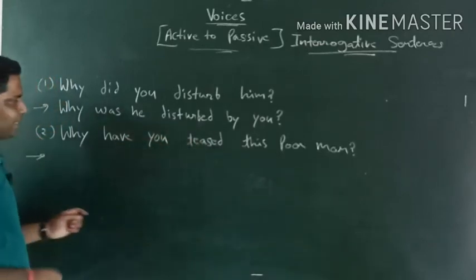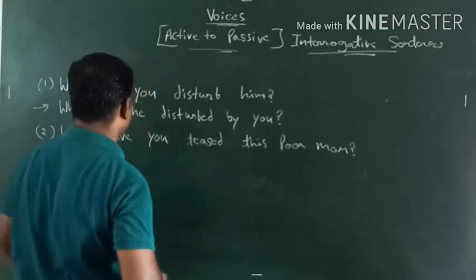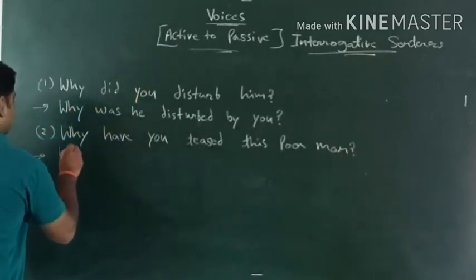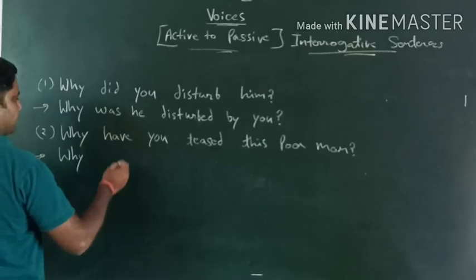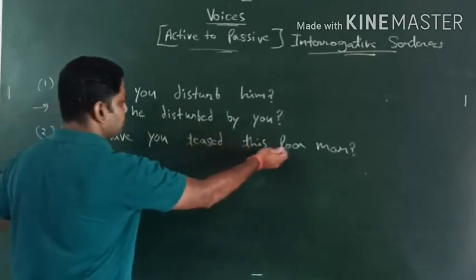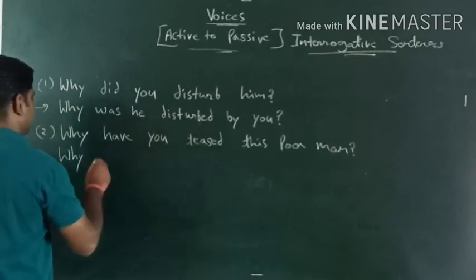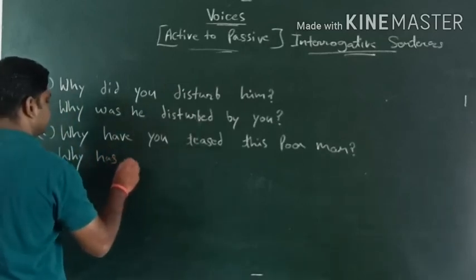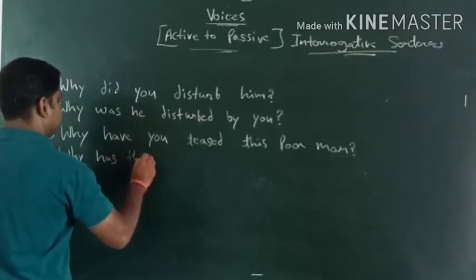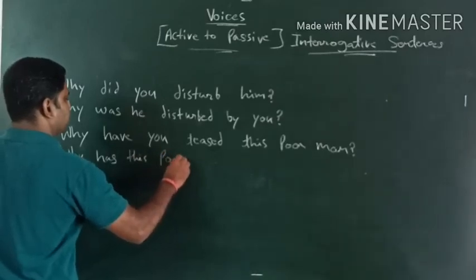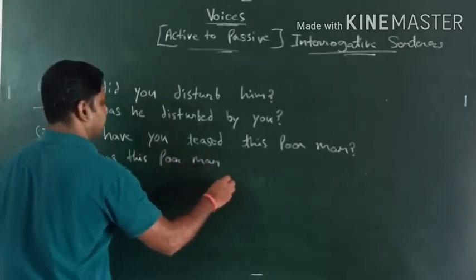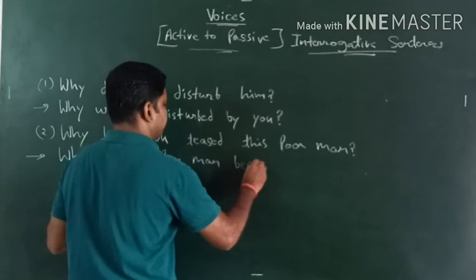So we got a direct object over here, this poor man. So we'll start with why. Now since this poor man is there, we take has. Okay, so why has this poor man been, we have to use been.